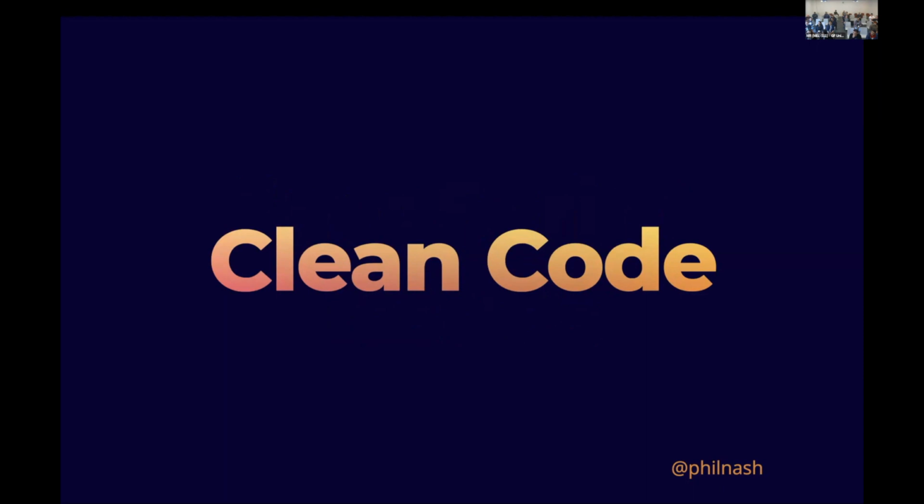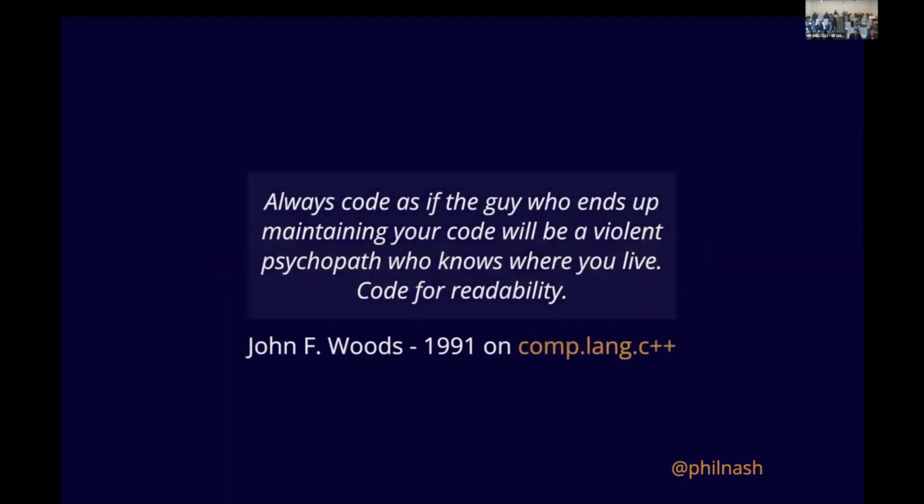We have this idea that if you write clean code, then the outcome is a great application, but also something you're happy to come back and work on again. Code that is maintainable in the long run, because code is read more often than it's written. Certainly in my case. I looked up a couple of quotes about this, and this is one of my favorites, from 1991: always code as if the guy who ends up maintaining your code will be a violent psychopath who knows where you live. Code for readability. That was on a C++ mailing list by, I think, a games programmer called John F. Woods. I like this one because it does at least make you consider other people. It was 1991, which I guess is why he wrote guy instead of person.